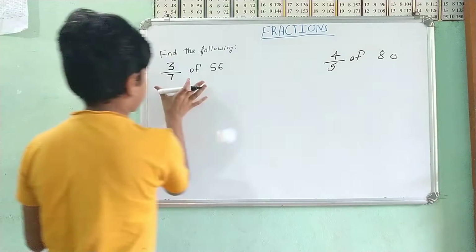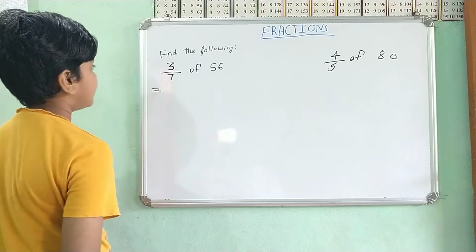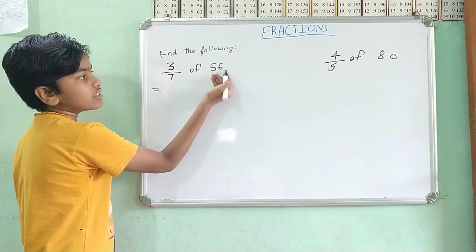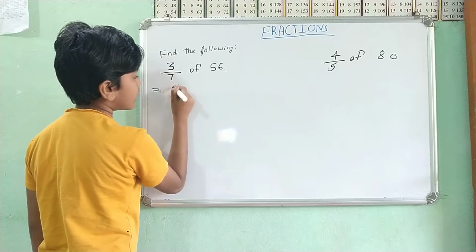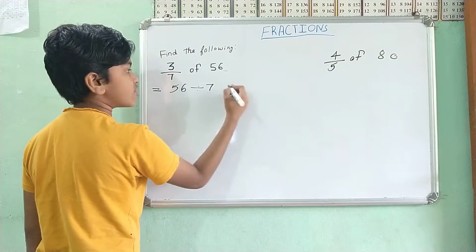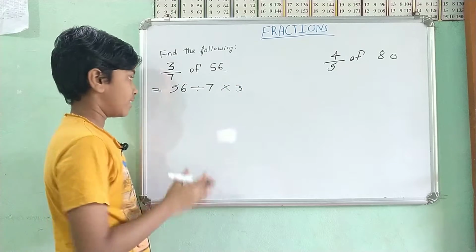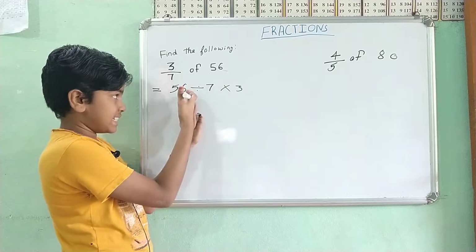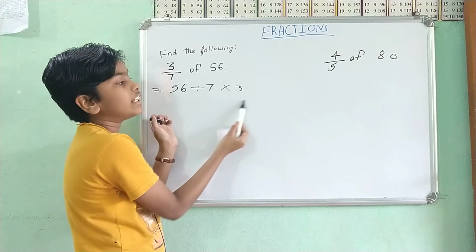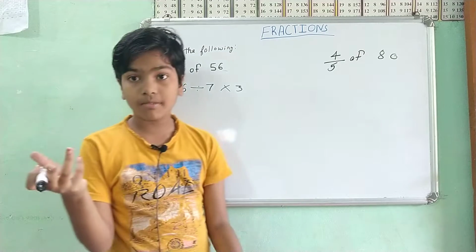Let's solve the first one, 3 by 7 of 56. Keep in mind this 3 by 7 is the first value. First we check the whole number, so you write the whole number here, divide it by the denominator and multiply. Whole number as it is, then divided by 7, then multiply that by 3.